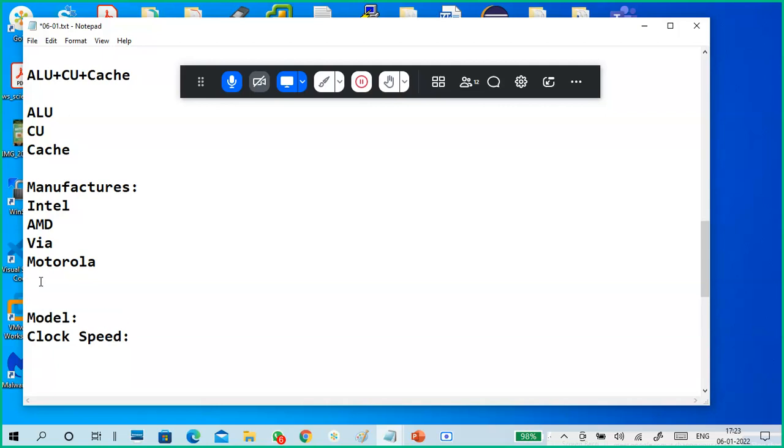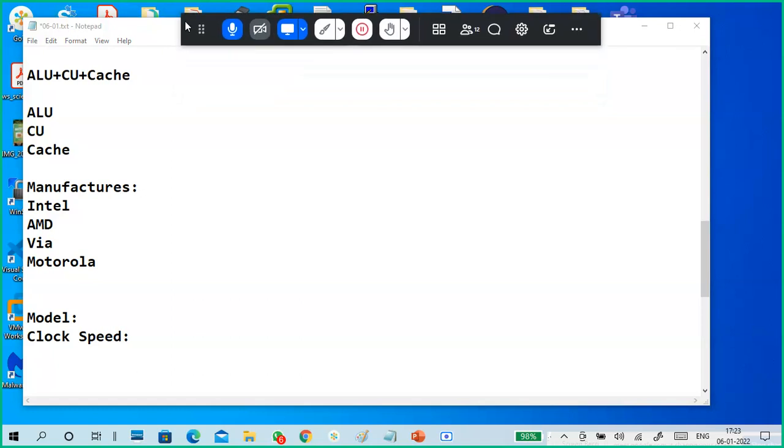Okay guys, any model from your side, your mobile phone CPU manufacturing company? Samsung is there, MI is there, Apple is there. You have used a lot of mobile phones in the last 10 years. Tell me some names of mobile phone CPU manufacturers, then others will get an idea.